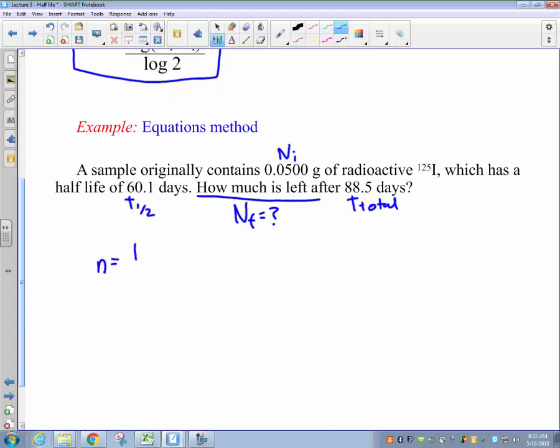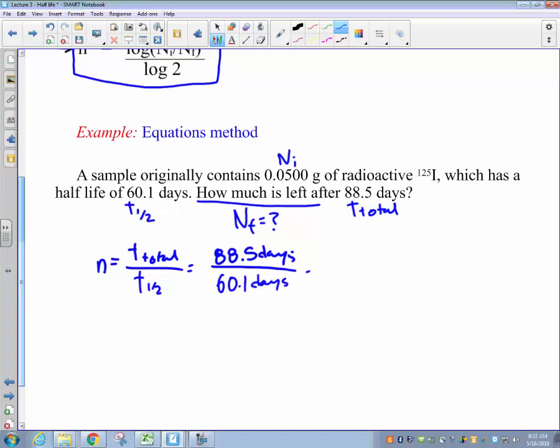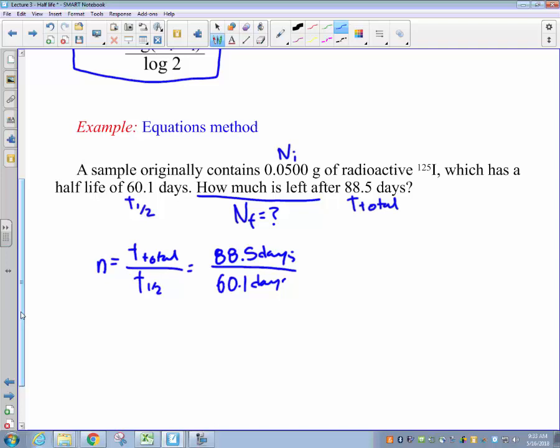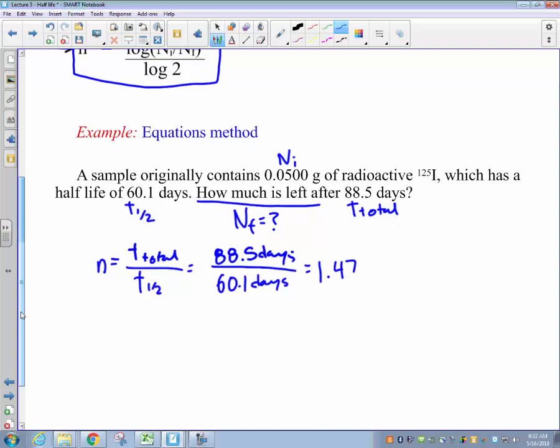The number of half-lives n is equal to the total time divided by the half-life time, which in this problem would be 88.5 days divided by the time of 1 half-life of 60.1 days. And if we do a quick calculation, 88.5 divided by 60.1 gives us a number of half-lives that comes out to be 1.47 half-lives.